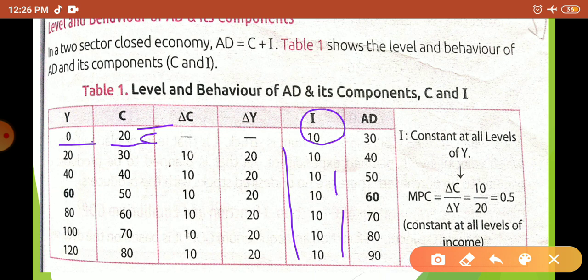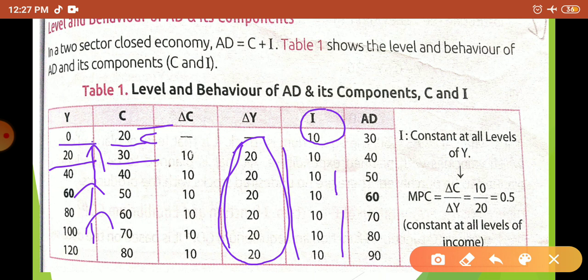Now, when income increases, it becomes 20. So you can see consumption also increases. Okay, here you can see कि every time income increases by 20. Okay, change in income is by 20. It becomes 20 to 40, 40 to 60. So when you subtract present income minus previous income, in this way you are able to get del y.